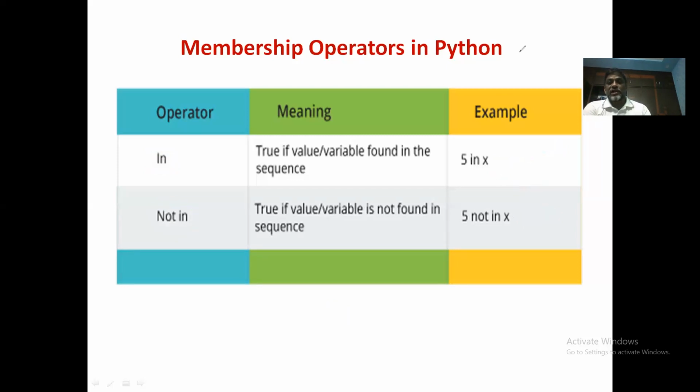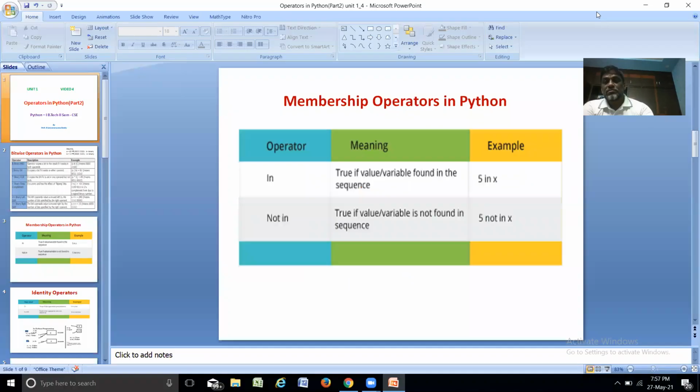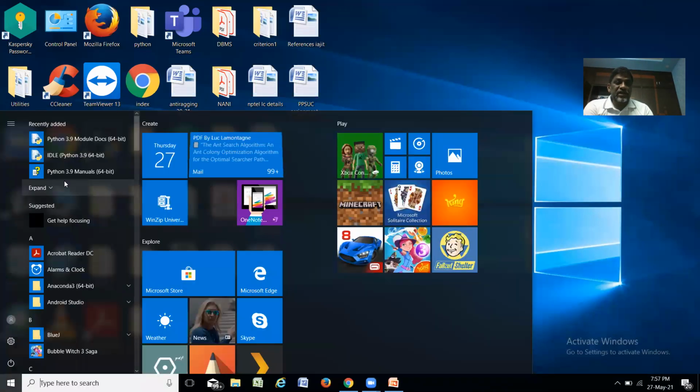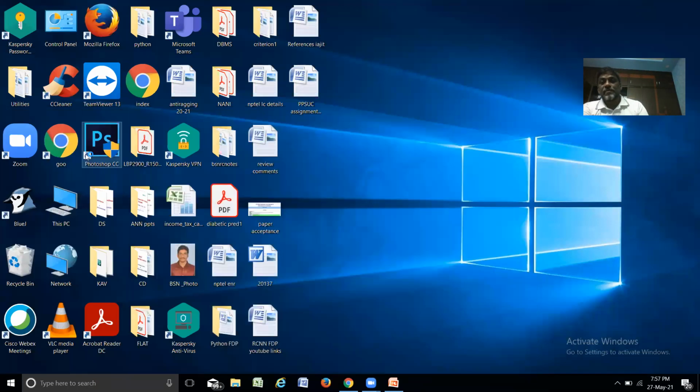So let us have a look at these membership operators, how you can use these membership operators using IDLE now. Okay, let me open the IDLE to understand how it works.